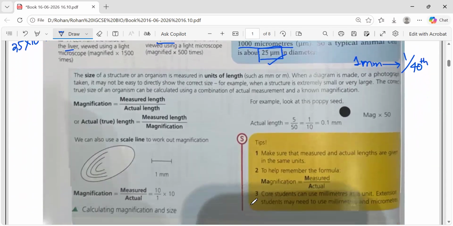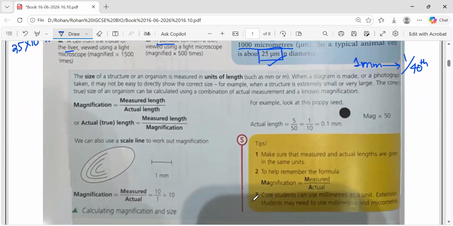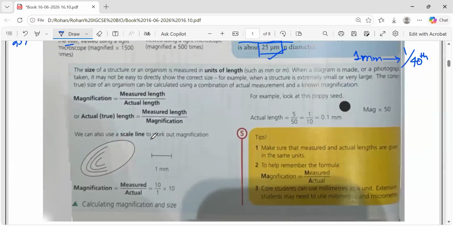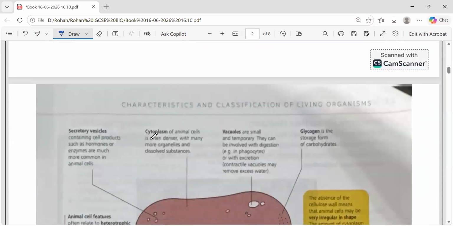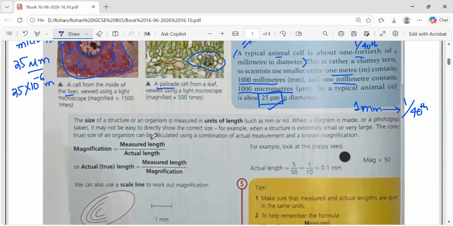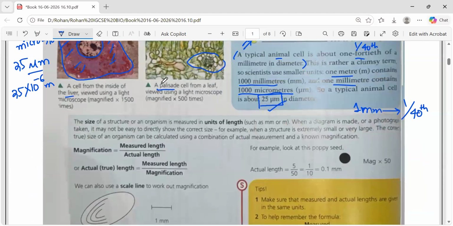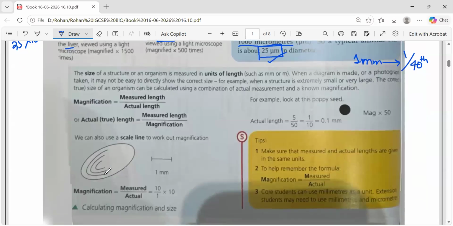Now they have mentioned how you can check the size of the structure of an organism. We will see this in the next lecture, because the meeting is ending over here. I am sharing the new link. This meeting is going to end.